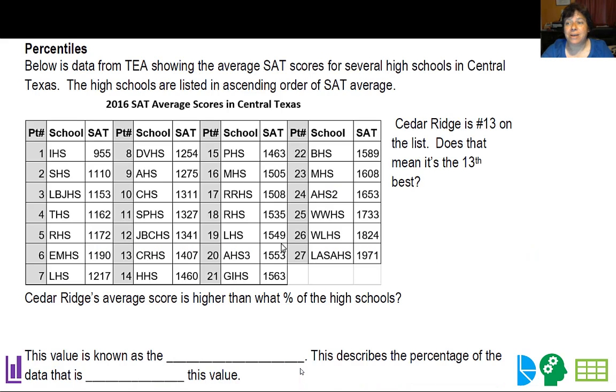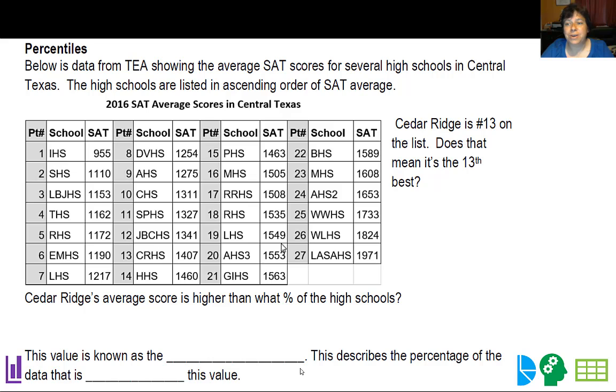And we're going to start with percentiles. So below is data from TEA showing the average SAT scores for several high schools here in Central Texas. This is from 2016. And I just went through and I picked some in Austin and Round Rock and Leander and a couple local places. I missed a couple like Vista Ridge. Anyways, so if you look at these,